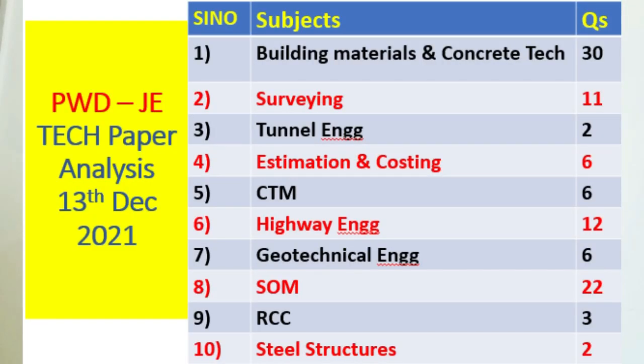So now let's see the subject wise analysis of this particular paper. The first subject is building materials and concrete technology. 30 questions have come from this. Earlier also I used to tell you that building materials is such a subject where you can expect a lot of theoretical questions.